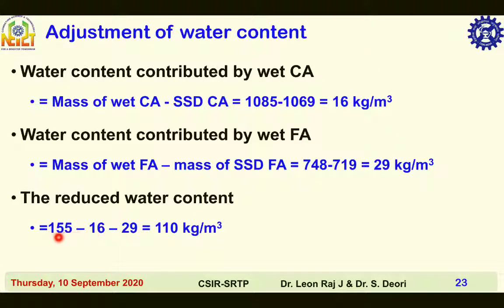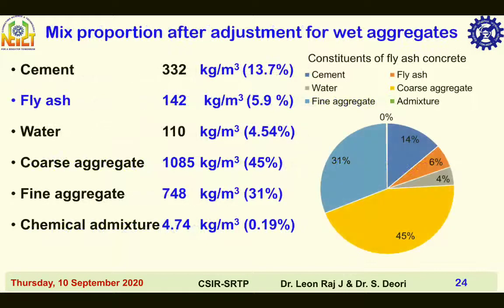Here the water content is 150 kilogram per meter cube minus 16 minus 29, that is equal to 110 kilogram per meter cube. Now the adjusted mix design is shown in this slide. Cement 332 kg per meter cube, fly ash 142 kg per meter cube, water 110 kg per meter cube, coarse aggregate 1085 kg per meter cube, fine aggregate 748 kg per meter cube, chemical admixture 4.74 kg per meter cube.